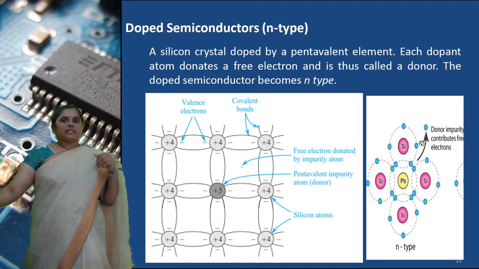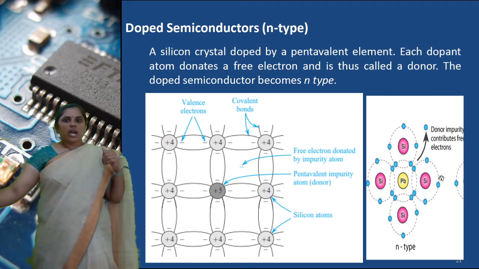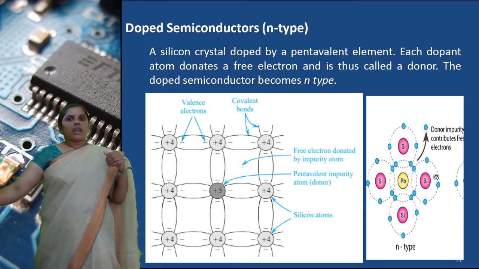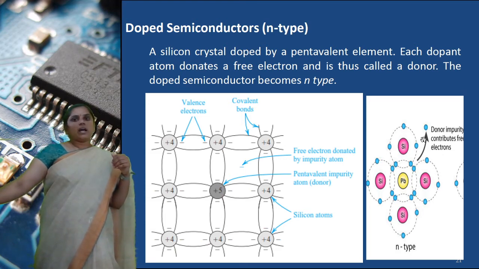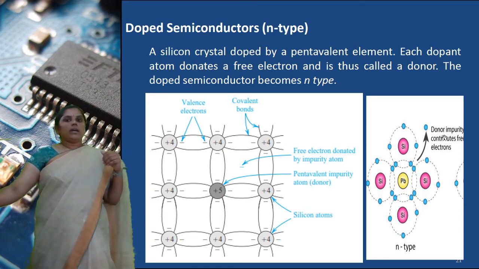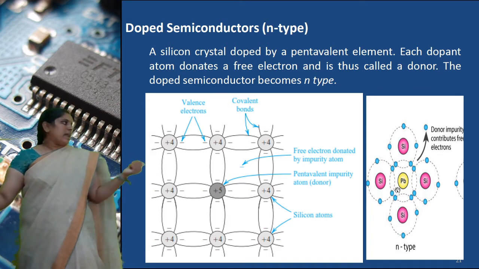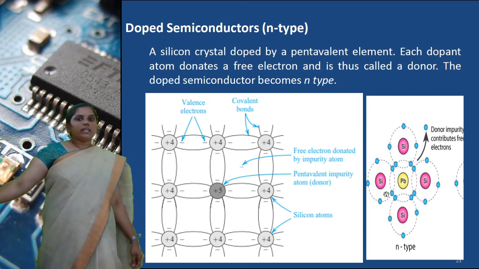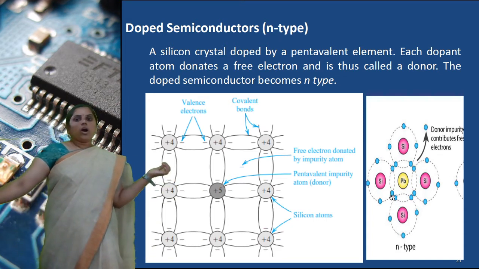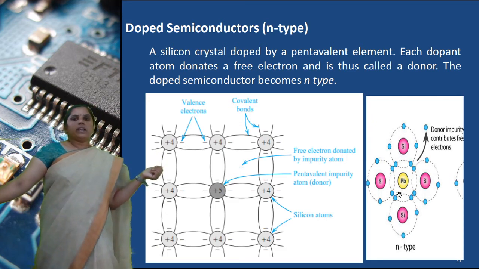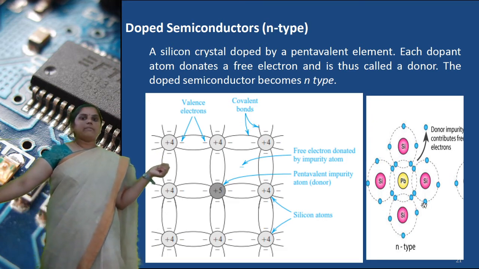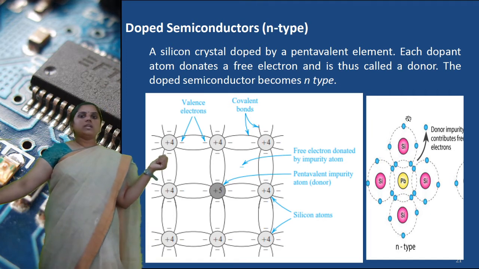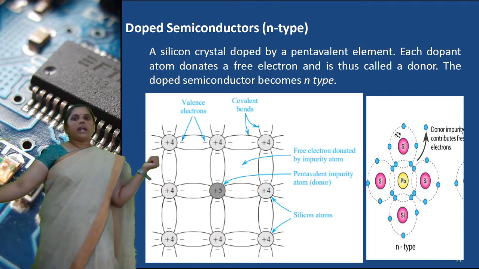Here again, this silicon atom is bonded with another antimony atom, and that antimony atom also has an extra electron, which also moves to the conduction band. If we give thermal excitation, or increase the temperature, then these covalent bonds are broken and these electrons also move to the conduction band.